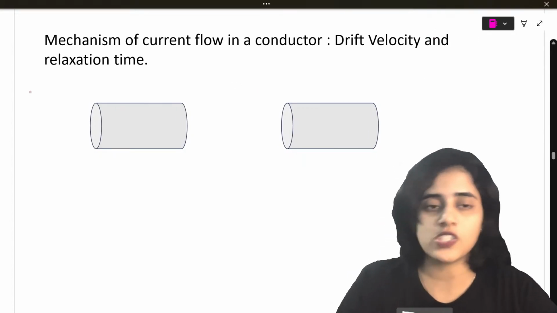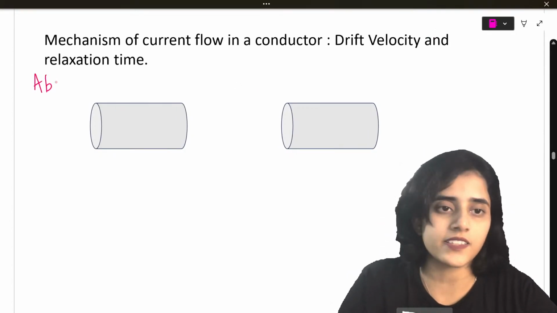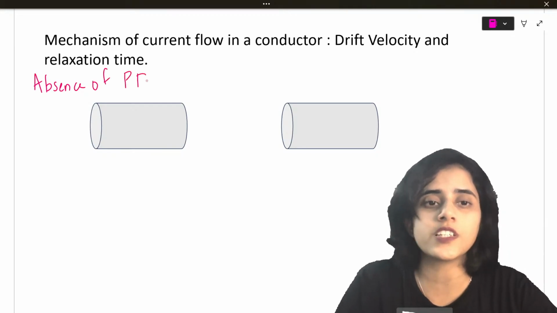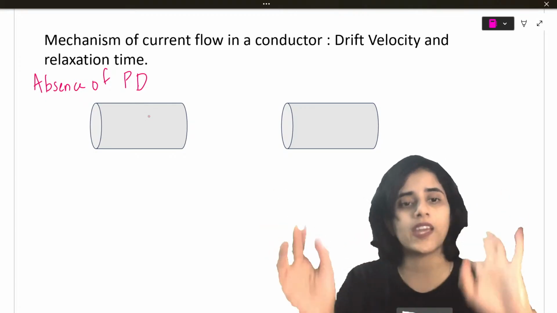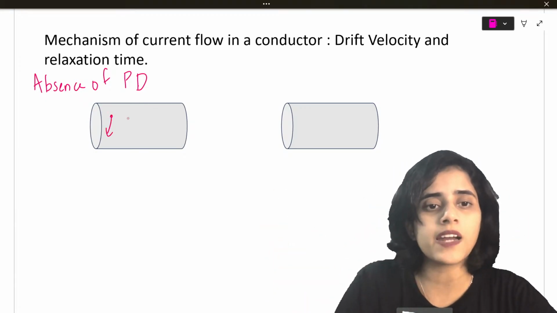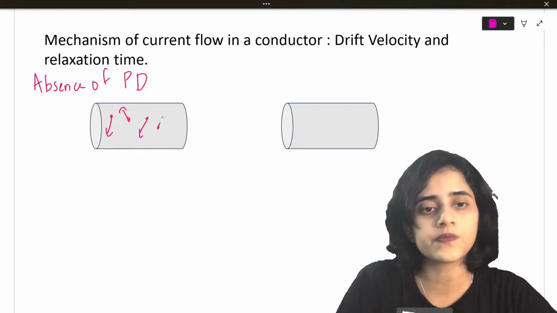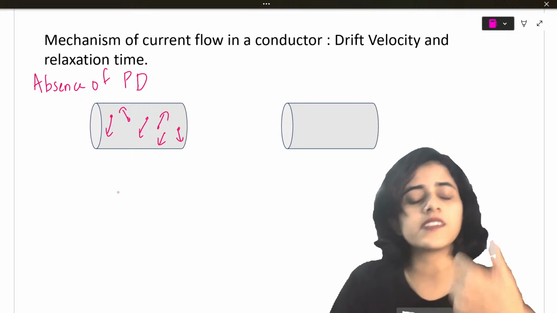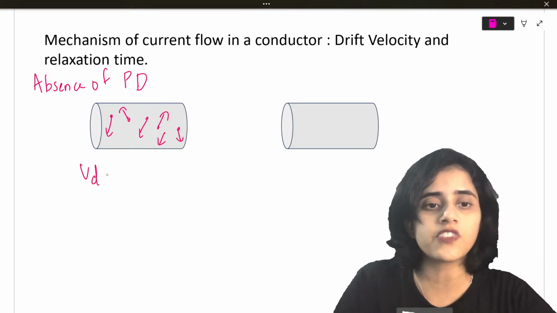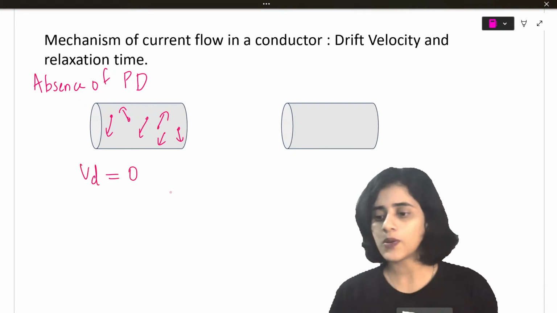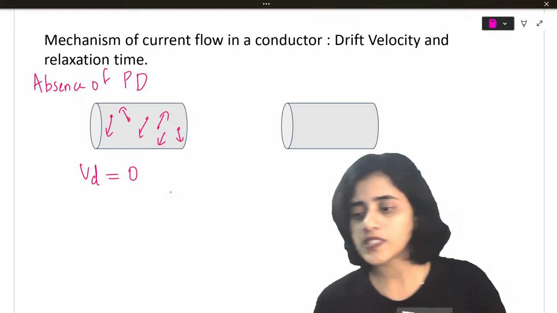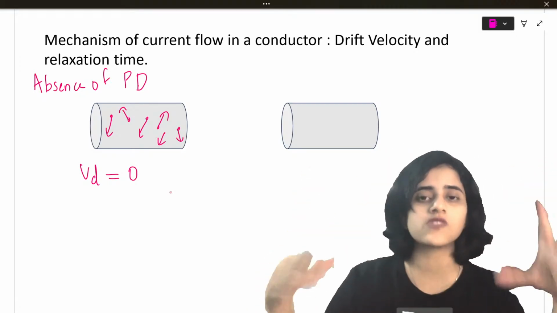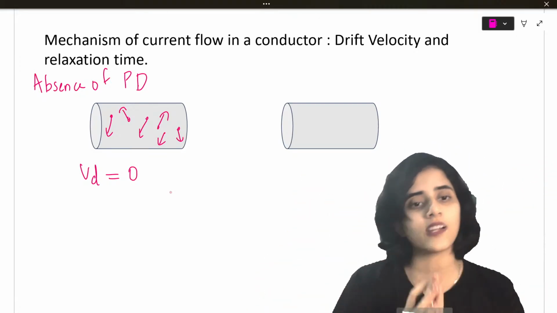Now, imagine there is no battery connected. This is a wire in the absence of a potential difference. There is no battery, it is a simple wire. What happens? Particles are all randomly moving. Since they're all randomly moving, the total drift velocity will be 0. That's because they all move in random directions. Velocity is a vector quantity, so they all cancel out.